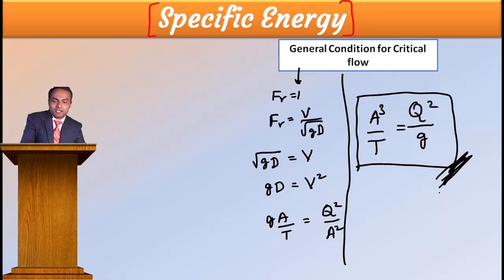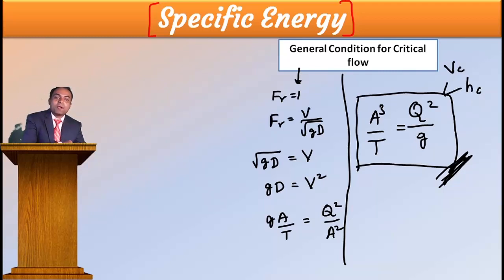This will explain a critical condition, because you considered Fr equal to 1. In this equation, however you manage to calculate the velocity, that velocity becomes Vc. Substitute and calculate h, and you will get the critical height.